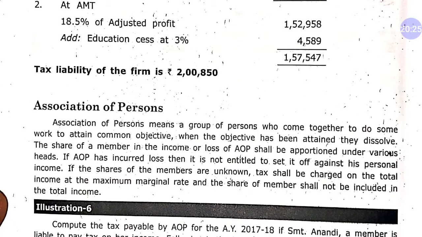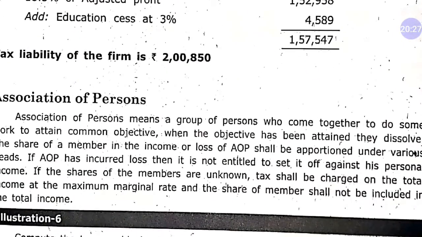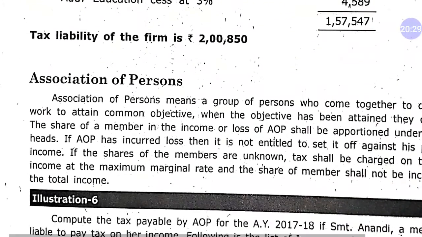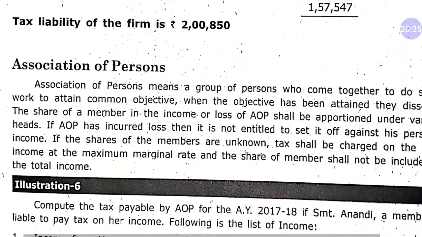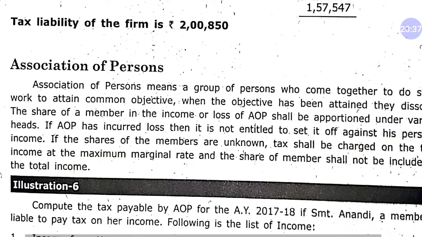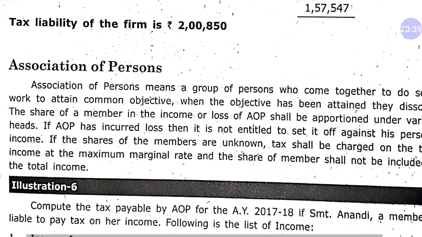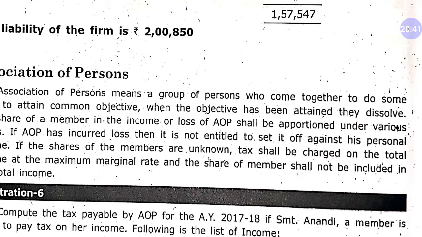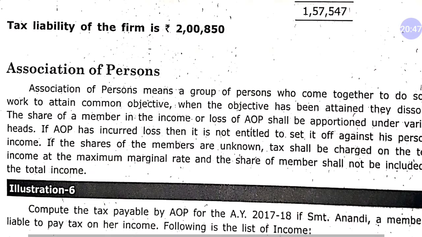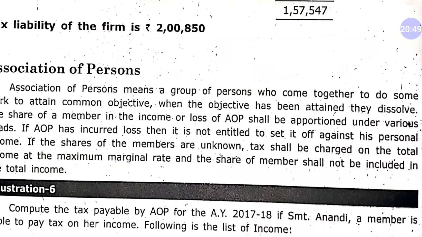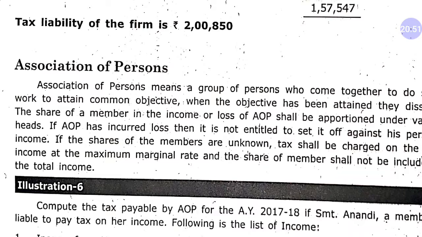So according to this format, we have association of person. Association of person means a group of persons who come together to do some work to attain a common objective. When the objective has been attained, they dissolve. The share of a member in an income or loss of AOP shall be apportioned under various heads.